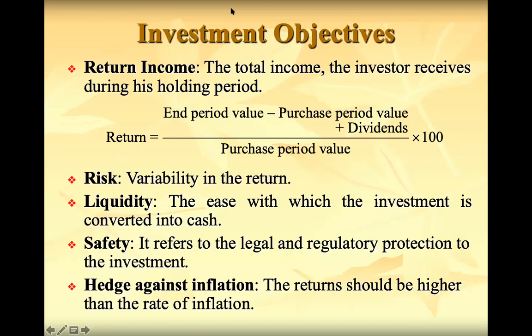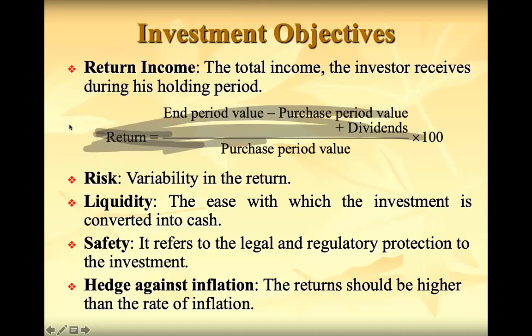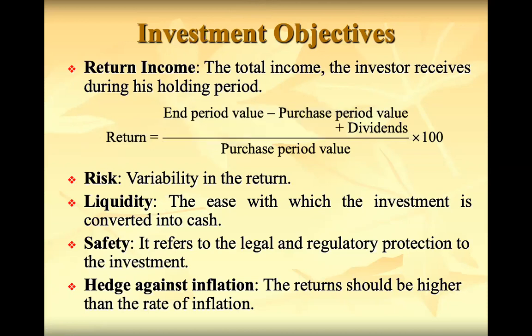So risk means variability in anticipated returns. That is, the chances of changes, the chances that we do not get as much as we expected. That possibility of not getting it we will call risk, uncertainty. So uncertainty in the return or variability in the expected rate of return will be called risk. These two factors we need to identify before finalizing an investment. That is the basic investment analysis: return calculation and then risk calculation.